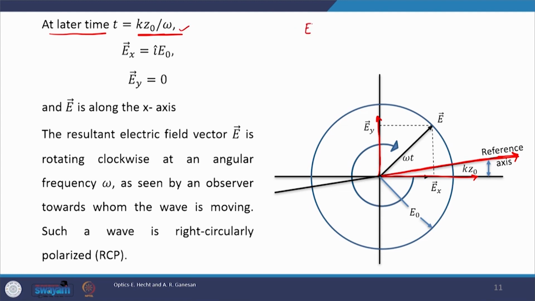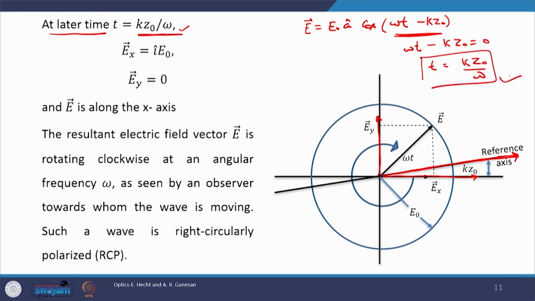We know that E is equal to E naught, a vector quantity, times cos of omega t minus k z naught. How did we choose the later time? From this expression. When will this expression become 0? It will become 0 at the time given by k z naught by omega. This we choose as our later time.